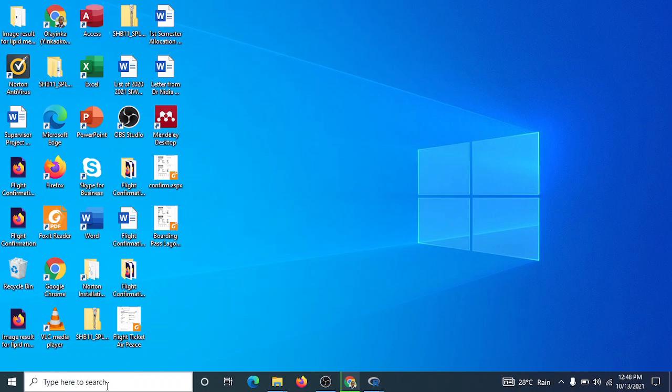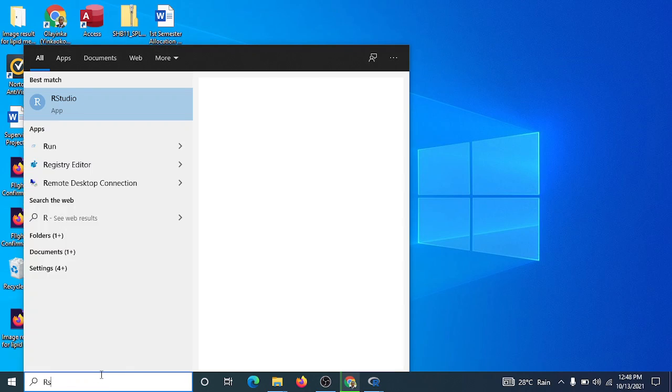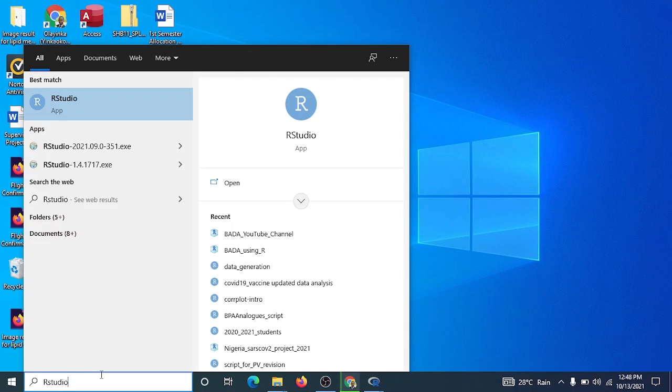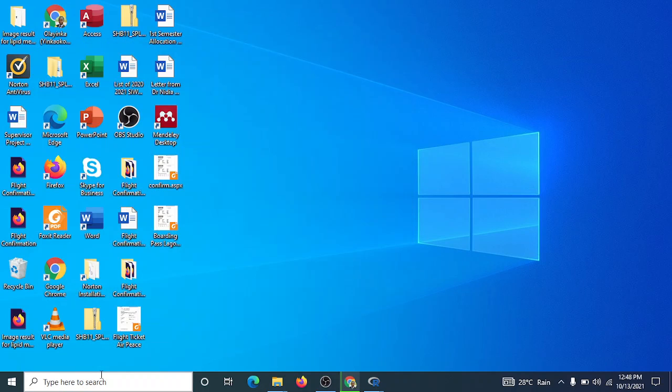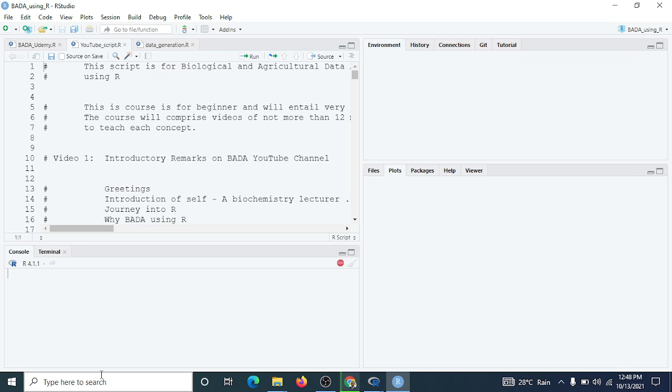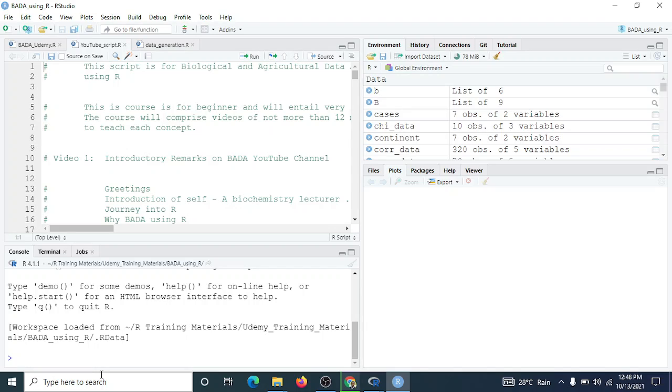But if you don't select that, you just come here, type RStudio. With that, you can see RStudio up. Enter it or double click there and we are good to go. We have our RStudio up and running. That is what we have there.